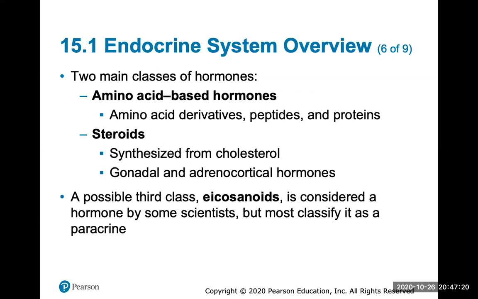There are two main classes of hormones. I just want you to know that there's two main classes, whether they're amino-based or steroid-based. Amino-based means they come from peptides and proteins and amino acids. And steroid-based means they're synthesized from cholesterol. And that's all I want you to know.